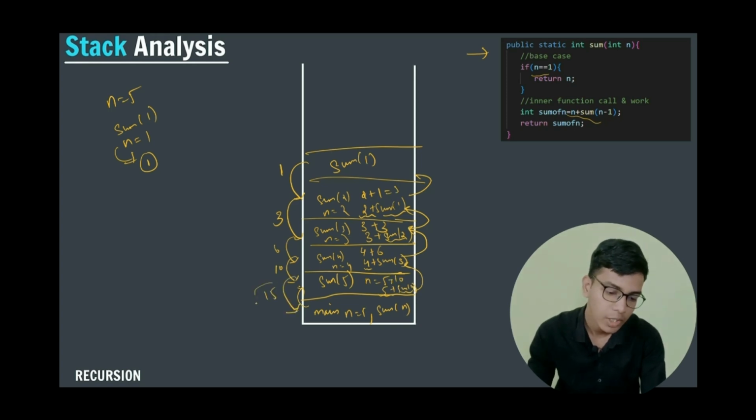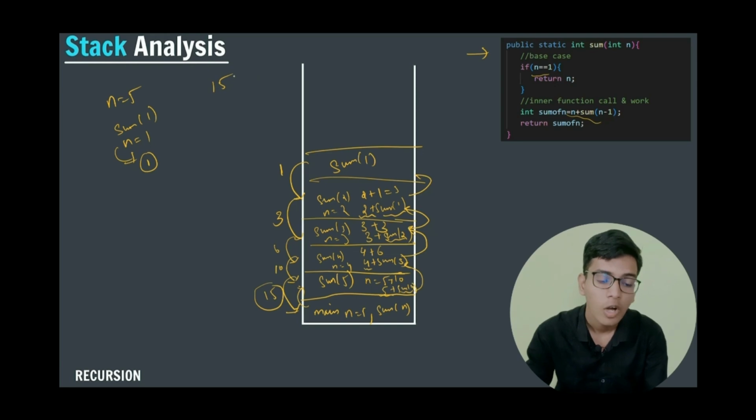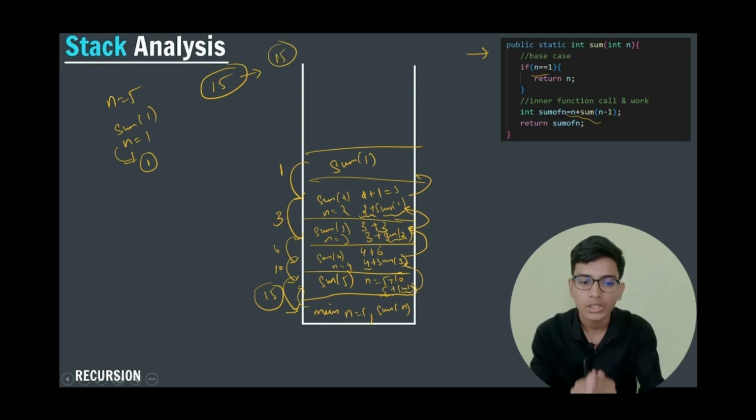So I will return 15 to my main program, and in the main program you can see that I am printing the returned value, whatever the user has returned me, that value I am printing. So I am printing 15 to my user. So this is how stack calls take place for sum of n natural numbers.